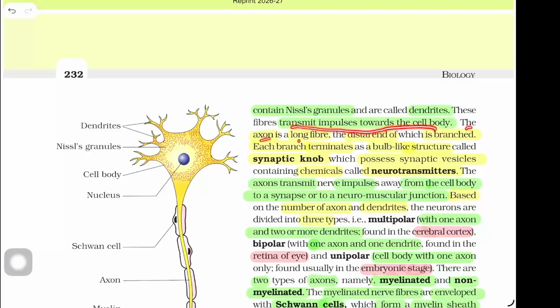The axon is a long fiber, the distal end of which is branched. Each branch terminates as a bulb-like structure called synaptic knob, which possesses synaptic vesicles containing chemicals called neurotransmitters. The axon transmits a nerve impulse away from the cell body to a synapse or to a neuromuscular junction.